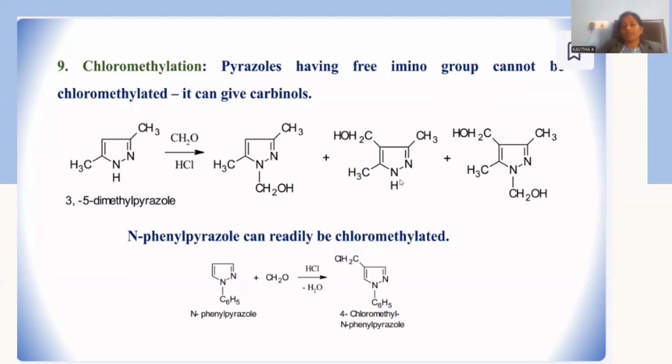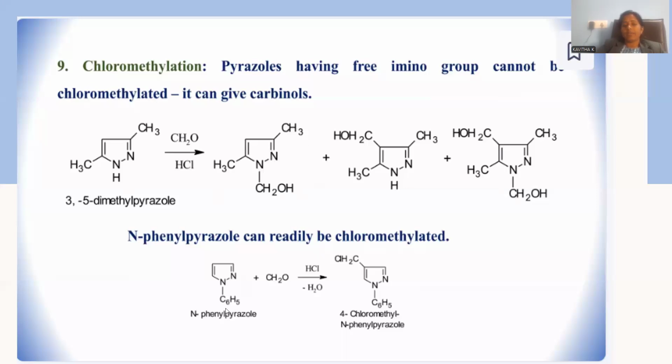After getting that, there is a probability to achieve this kind of substitution at position number 4 as well. Position number 4 and position number 1 together can be substituted. There are two probabilities you can observe. One is N-alkylation, or else position number 4, or else 1 and 4 together substituted by this kind of formylating agent. This is the way chloromethylation will be accomplished.